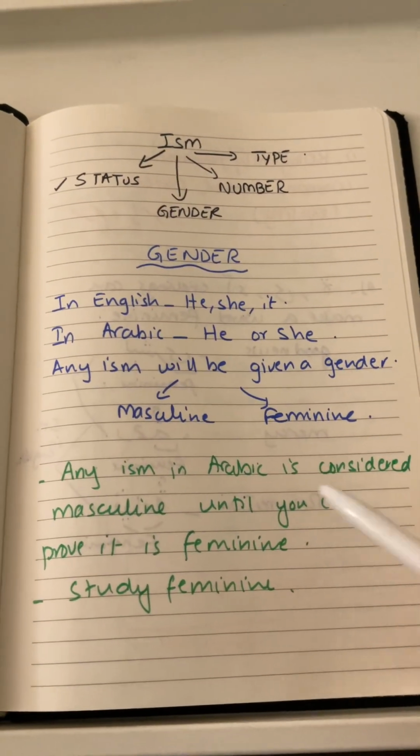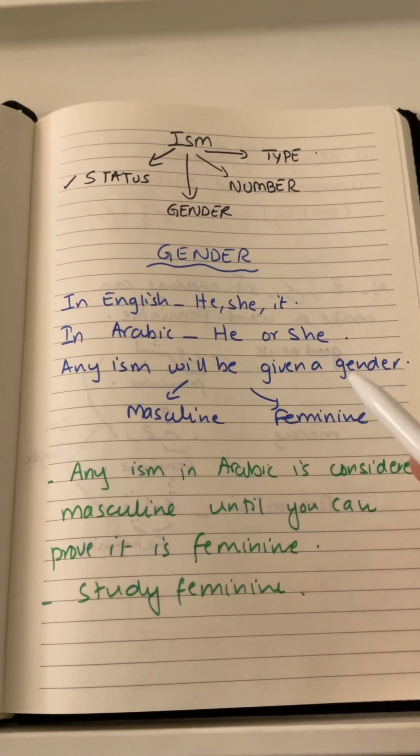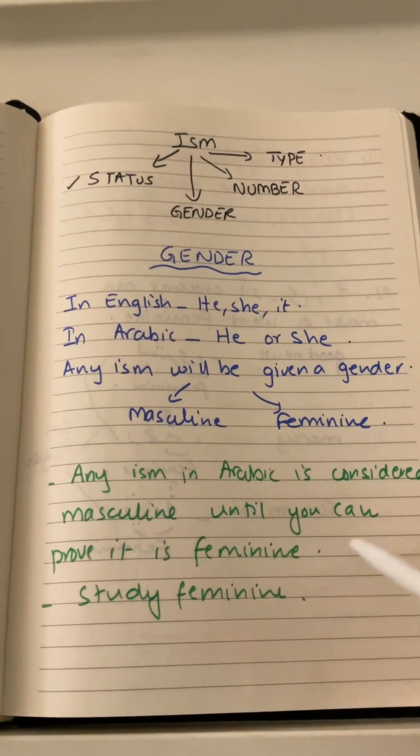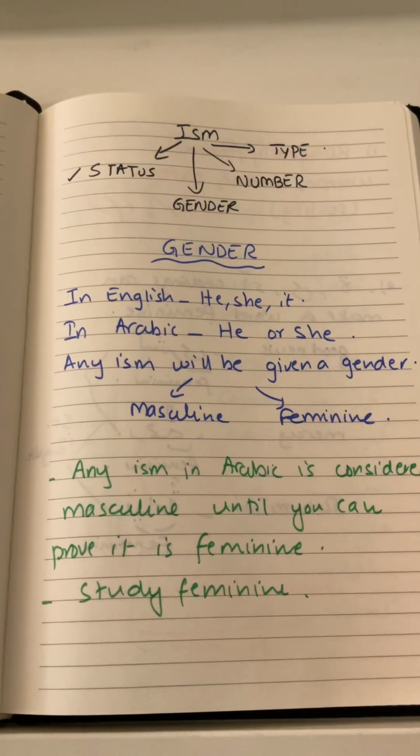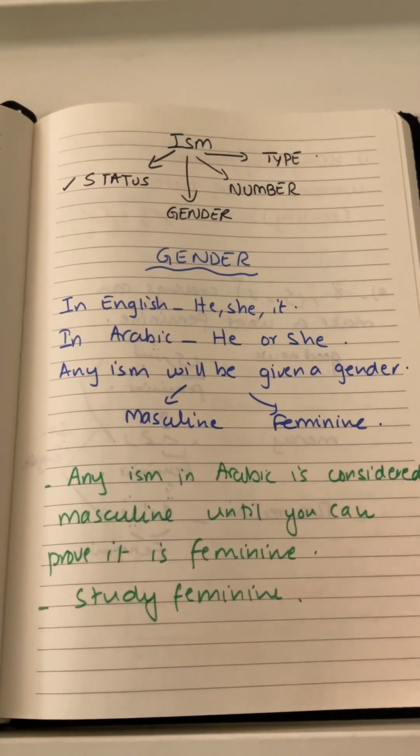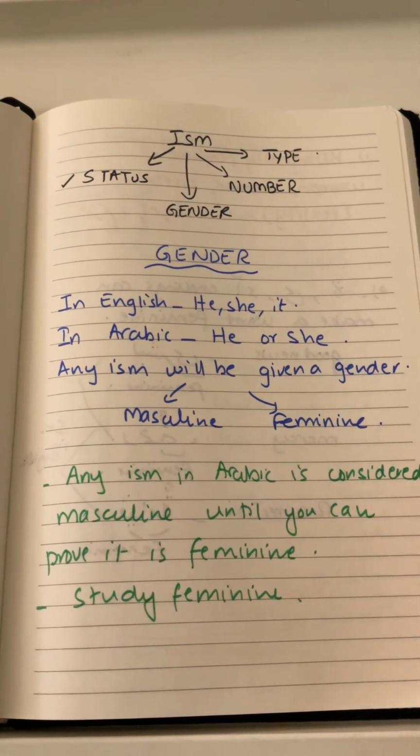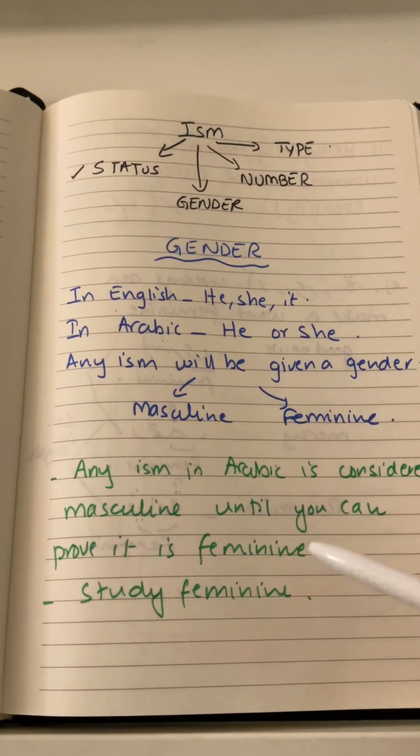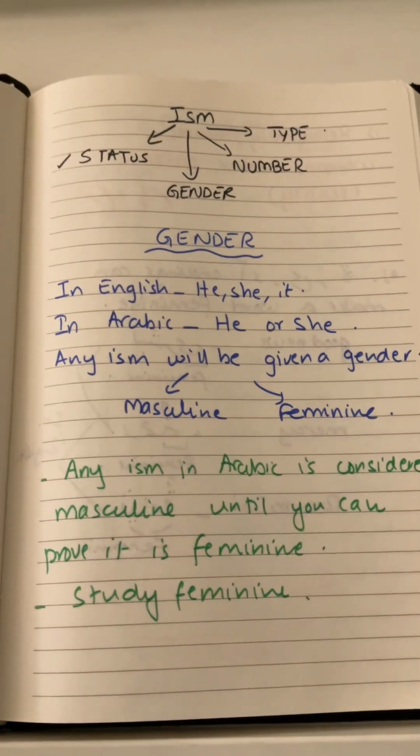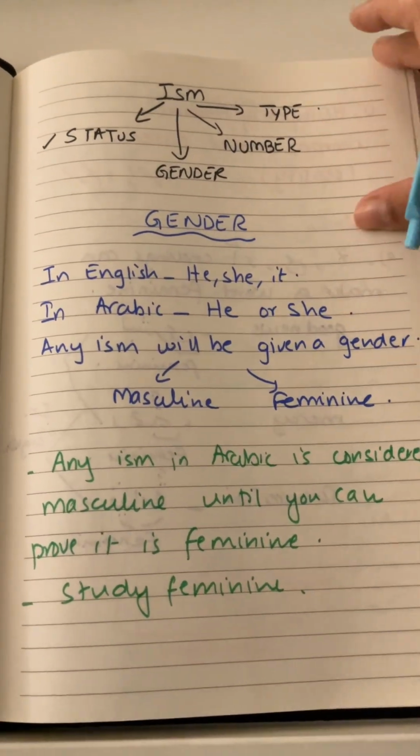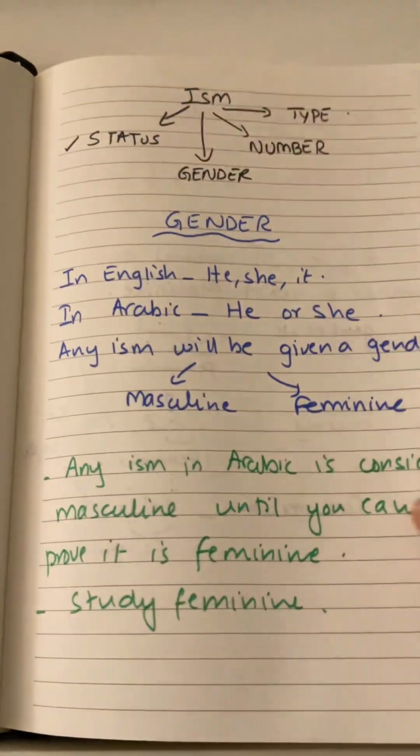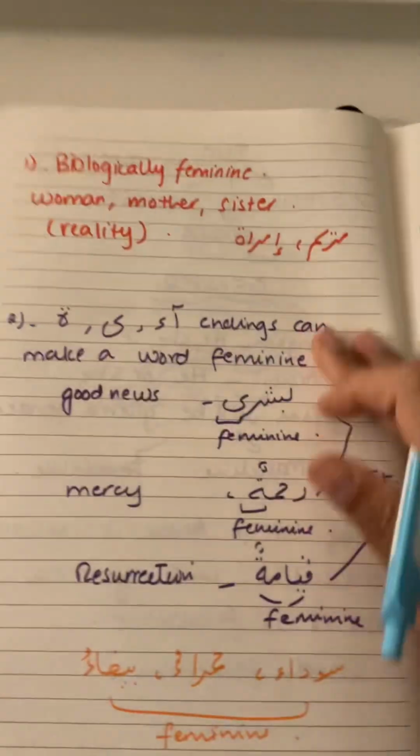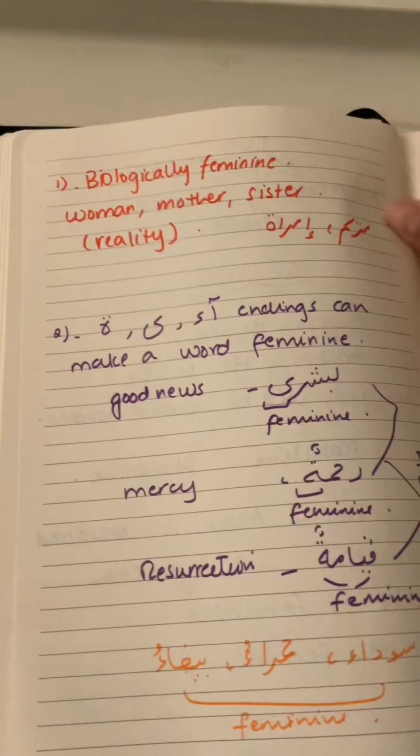Any ism in Arabic is considered masculine. And there is a rule to remember, that any ism in Arabic is considered masculine until you can prove that it's feminine. So there have to be a few changes that we see in a word that tell us this word is feminine. Otherwise all the words are considered masculine. So it's important to study the feminine, because otherwise by default the ism is going to be masculine. But how can we tell if this word is feminine? So let's study that.